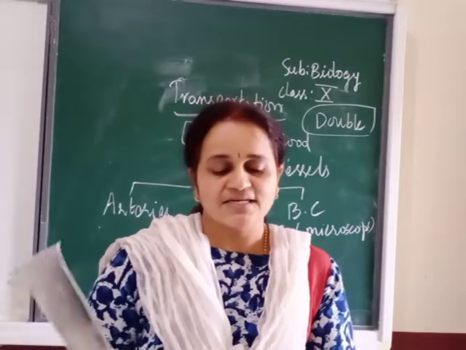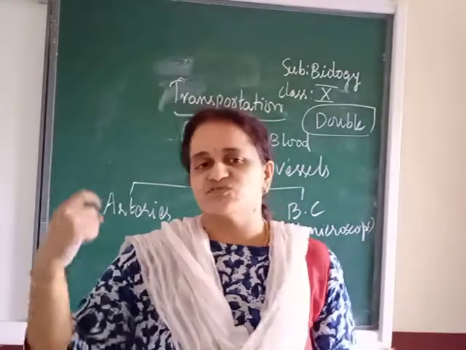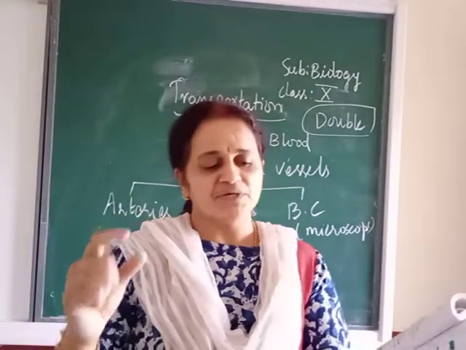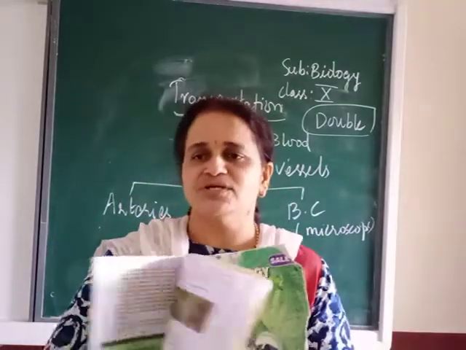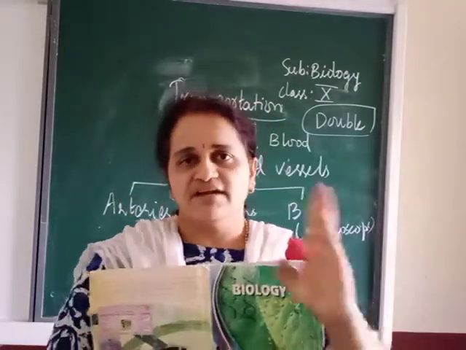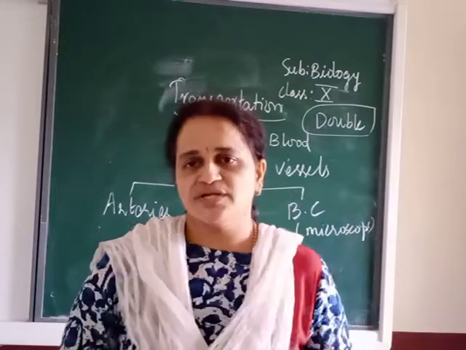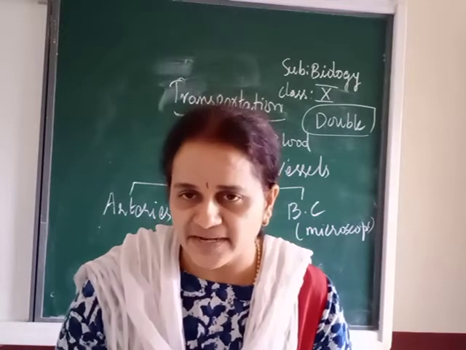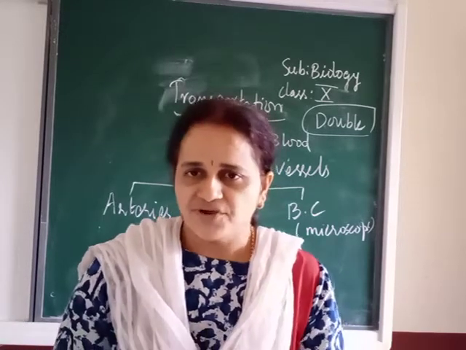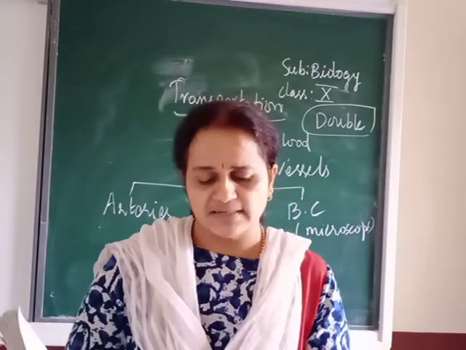Then, capacity to retain shape. Capacity to retain shape means, if blood is flowing, what will happen to the artery? It will remain the same shape. It will not change because it has a very thick wall, while veins have a very thin wall, so the shape will change. So it can't retain. So the third point: arteries can retain their shape, veins can't retain. Only write those main points there with pencil.